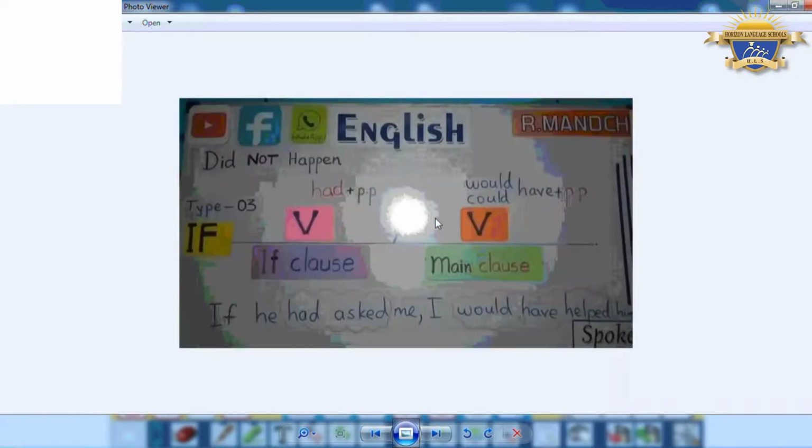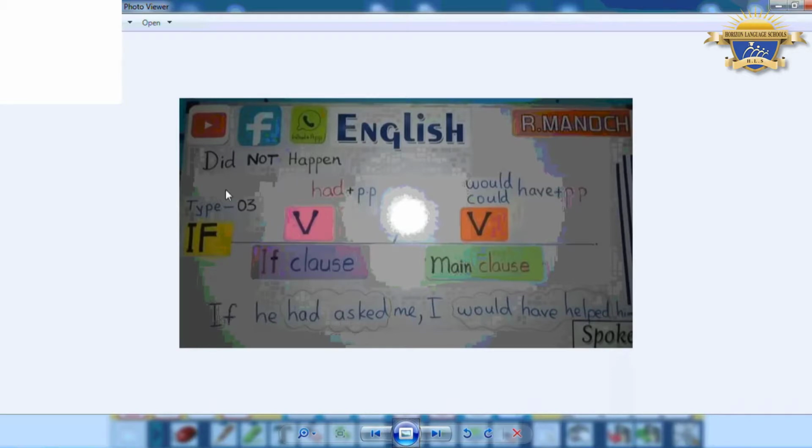One more thing, and this is related to a new type called the third conditional. Again, the third conditional. So right now we have four conditionals: zero, first, second, and right now we will speak more about the third one, and this is the last conditional. In this type you should use had plus past participle, the past perfect.